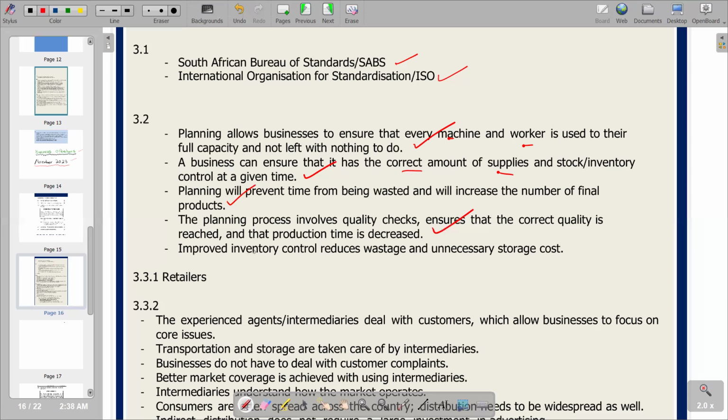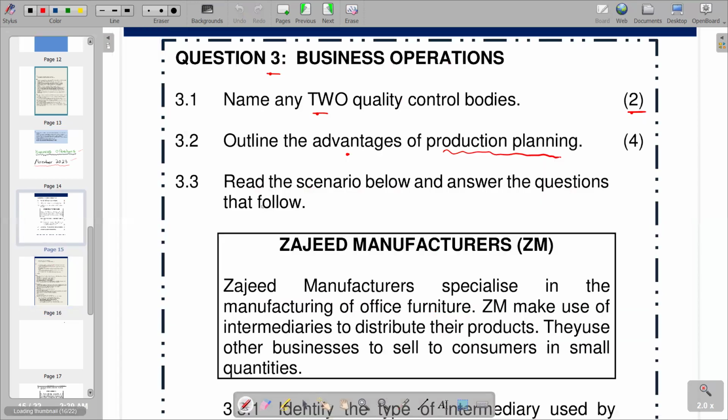Then improve inventory control, reduces wastage, and unnecessary storage. On the storage again, when we have planned, it means we also don't have excess storage. The storage is just planned according to what is required within the production process that we are undertaking. So we have this as our last point. Then I will go to the next question on our question paper. So the next question is saying read the scenario below and answer the questions that follow.